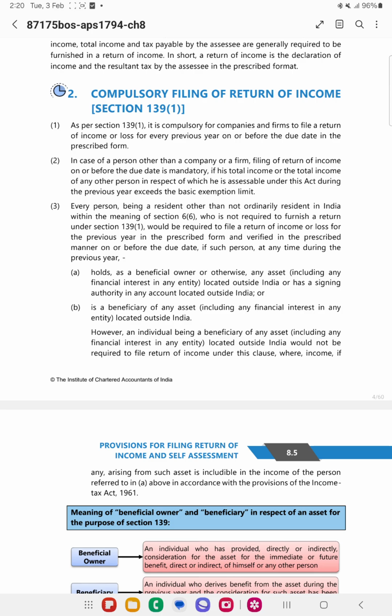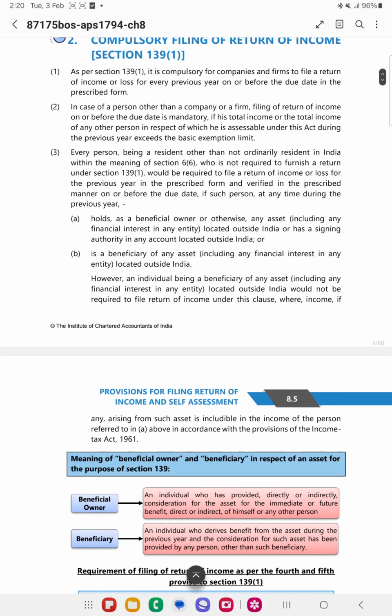However, if the beneficial owner includes this income in his total income, then in such cases the beneficiary need not file the return of income.